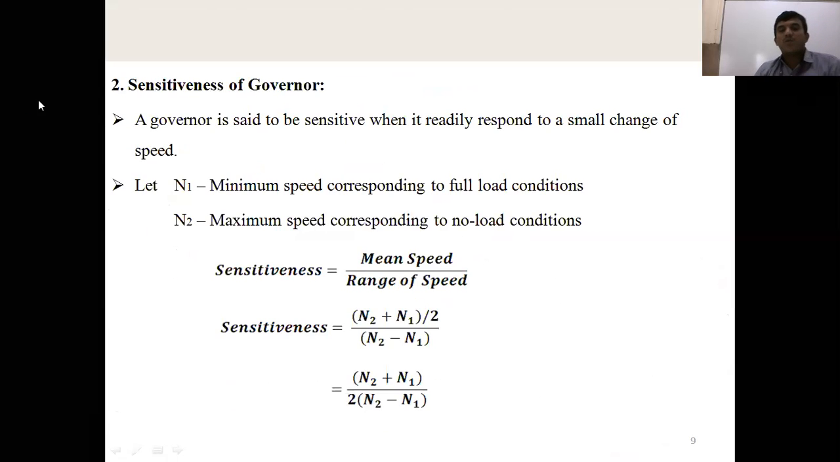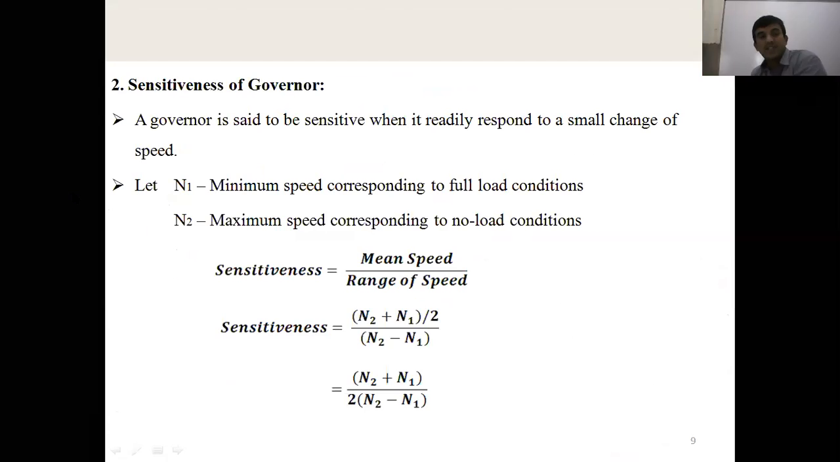Then move on to the second one, sensitiveness of governor. How sensitive is it? How quick a response does it give? That shows the sensitiveness. See, with any measuring instrument, you can give a small variation in the input, and that instrument has to respond to the variation, right?